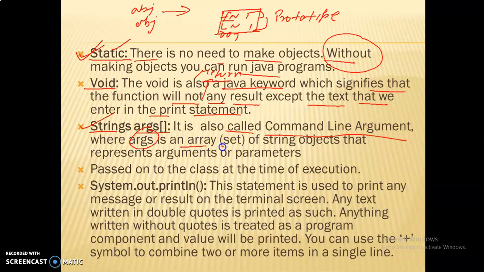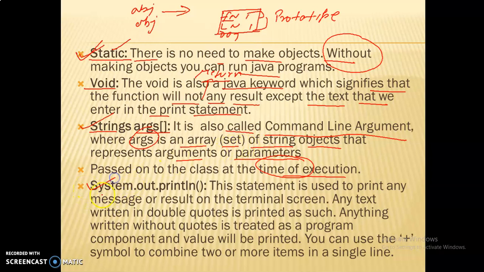Array is a similar type of object we will discuss later. Okay, a set of strings objects that represents argument or parameter. String arguments are passed onto the class at the time of execution. I will tell you where you have to pass the arguments. At runtime it will ask the user what value or argument you want to pass. I will show you in this video session also, String args.